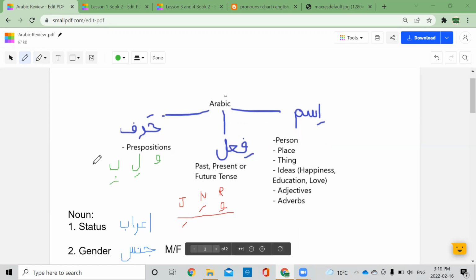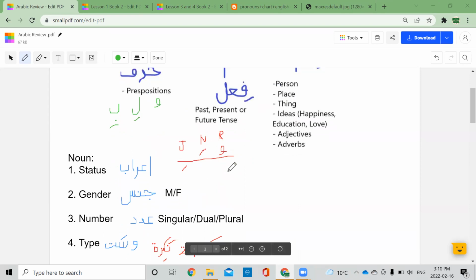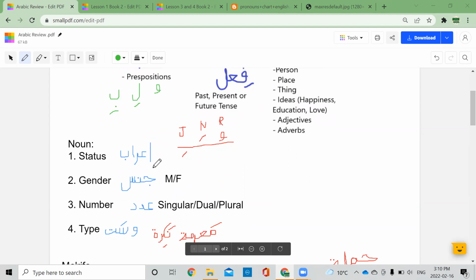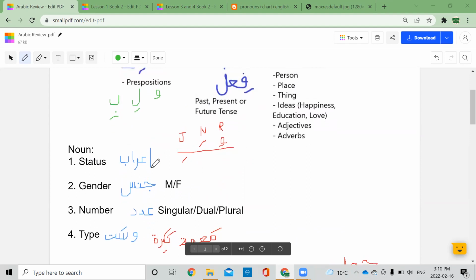Okay, so then we'll continue with our nouns. We're going to look deeper at ism. So for ism, when you look at any ism, there are 4 things that you have to look for. Okay, and also I'd like to mention that please everyone take notes. Okay, so this is a review, and make sure you have all of this information in your notes so you can revisit it again and again, because we'll need this in the next lesson.